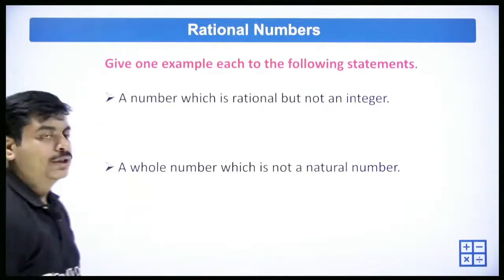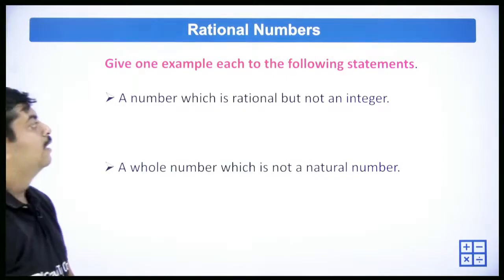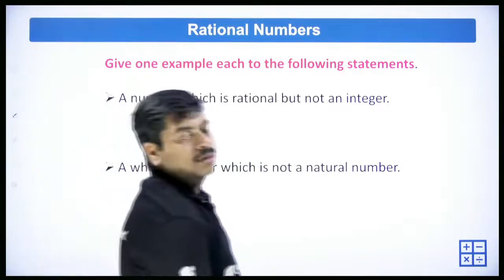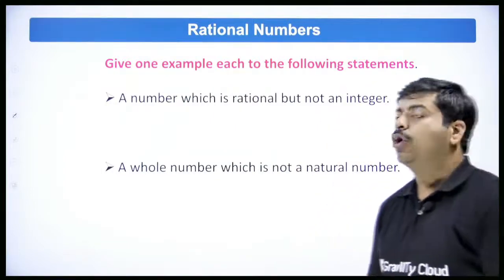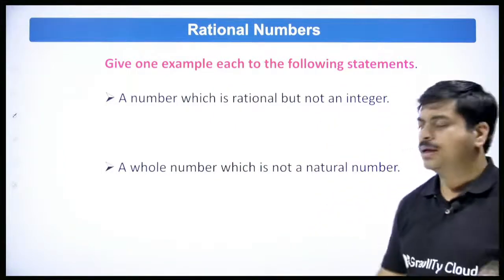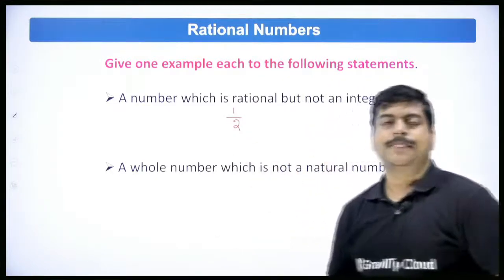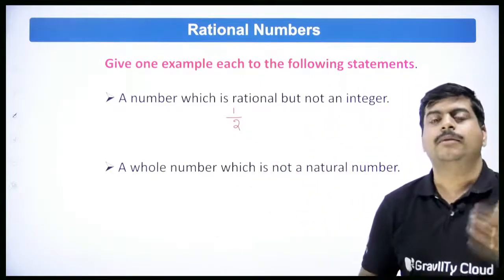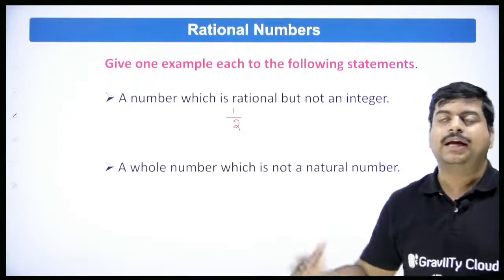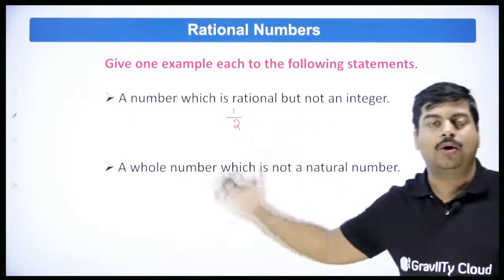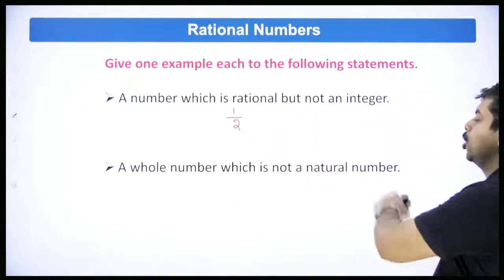Okay, so we have few questions here. We need to do that. A number which is rational but is not an integer. We have a lot of numbers. 1 by 2. This is a rational number but not an integer, right? 1 by 3, 1 by 4, 1 by 5, 1 by 6. Any P by Q format which you cannot finally convert that into integer is always a rational but not an integer.